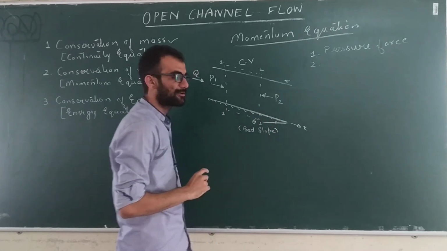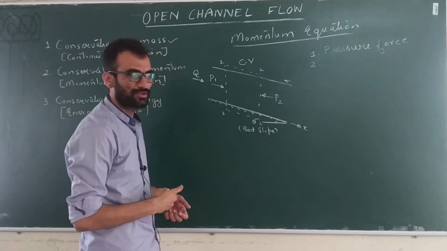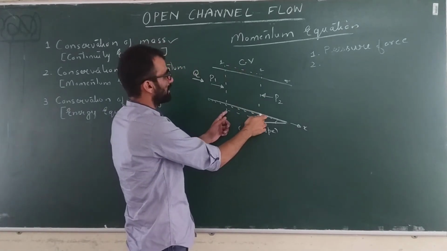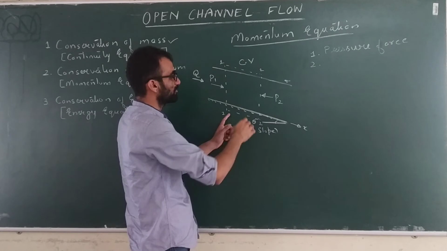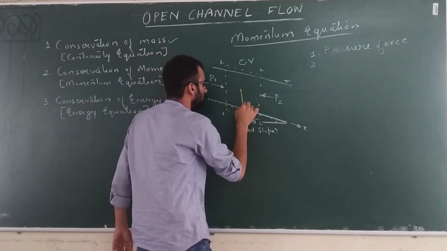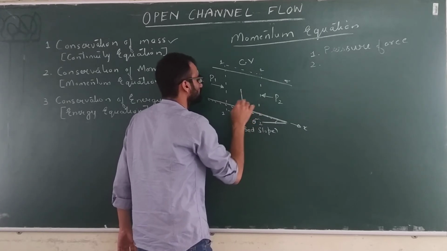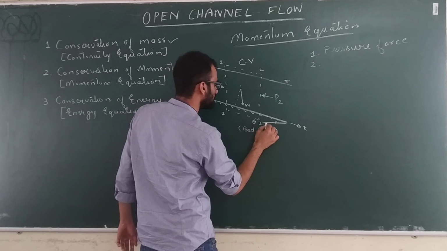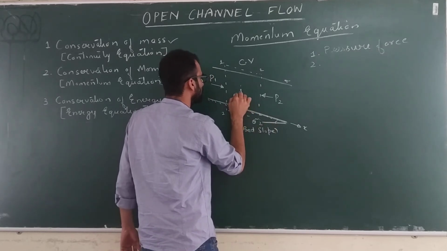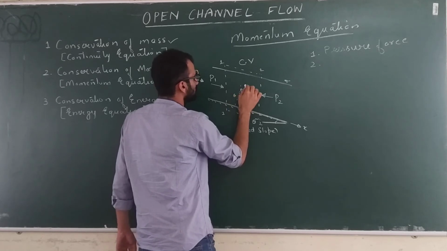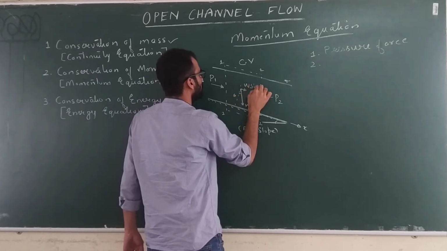The second forces are the body forces. There will be some mass of fluid in this control volume, it will have some weight, and that weight will act vertically downwards. This is W. Now this angle is theta again, so this angle will also be theta, and therefore you will get two components, W sin theta and W cos theta.